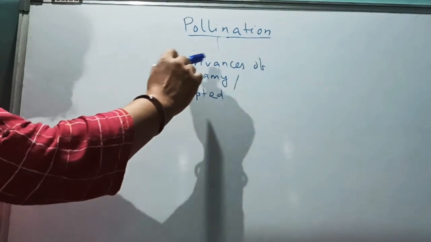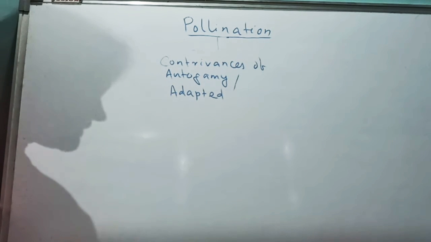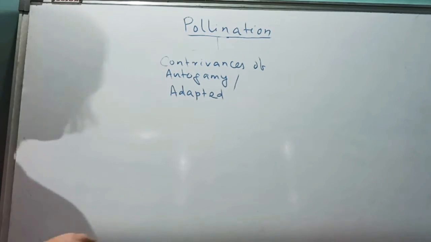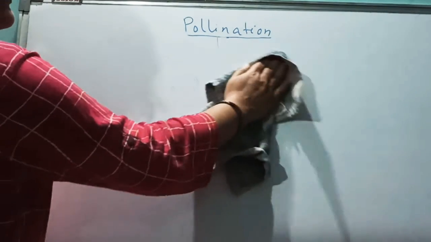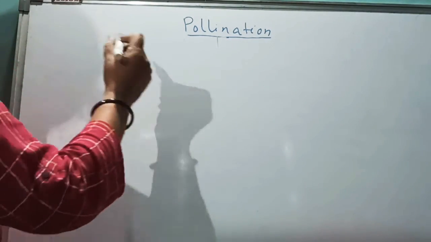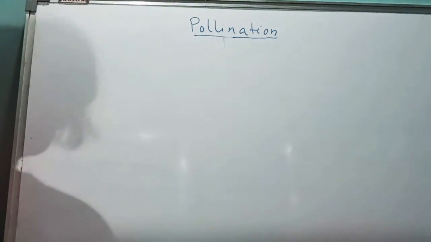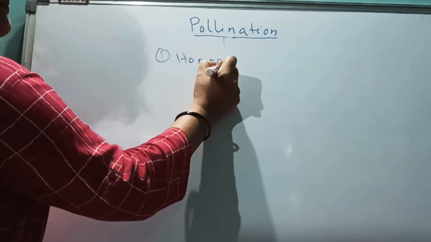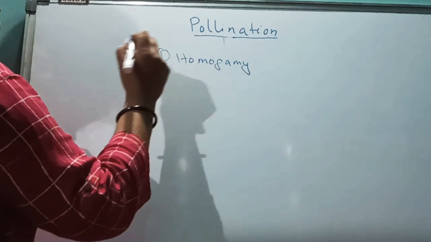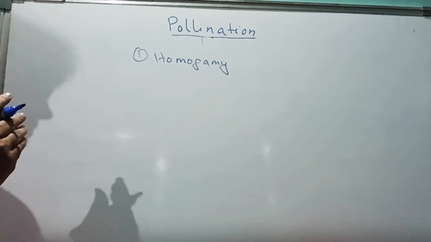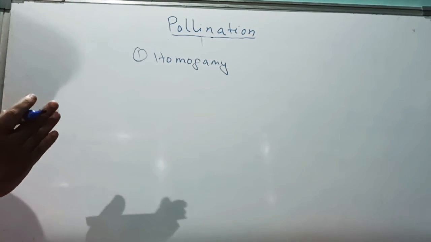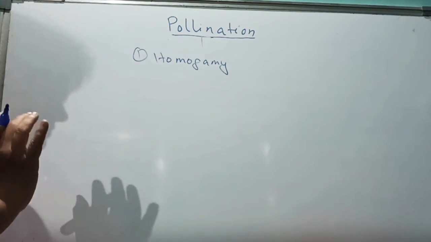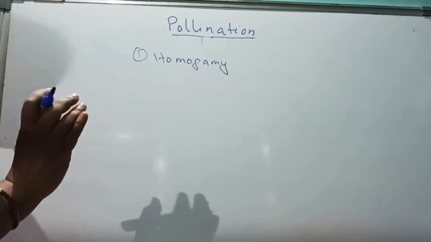Now we will study the contrivances of autogamy, that means how the flowers or plants are adapted by which they are bound to be self-pollinated. How are they bound to be self-pollinated? Let us look. The first term is homogamy. Now we are studying contrivances or adaptations of flowers or plants to be self-pollinated, or for autogamy.